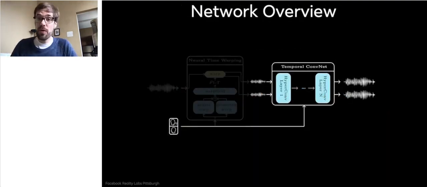So much for neural time warping. The second block is a temporal convolutional network. It's essentially a WaveNet, so I do not really want to go into details here. One major difference is that we predict the convolutional weights from the head orientation and position of transmitter and receiver. So potentially, as the two of them move, there could be a different convolutional weight at every time step.